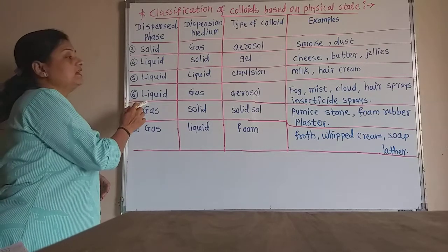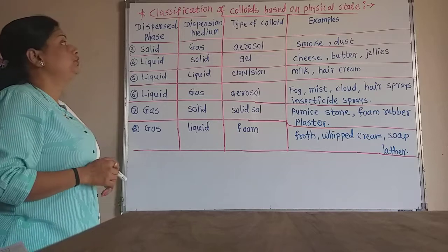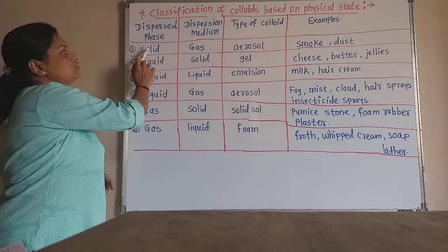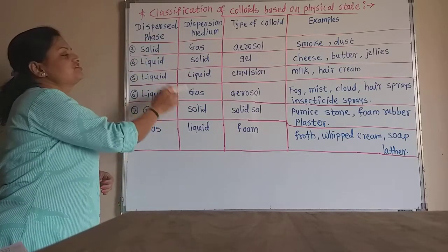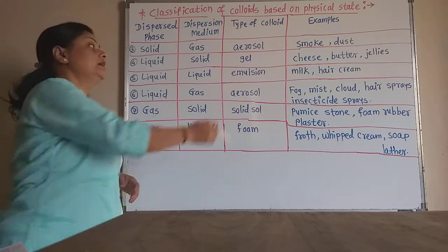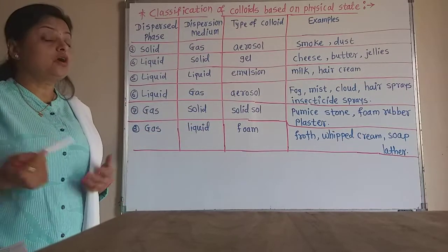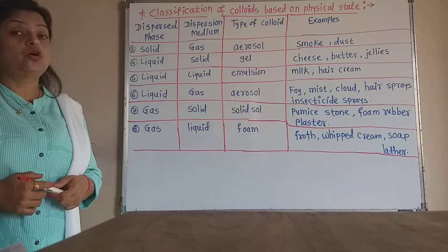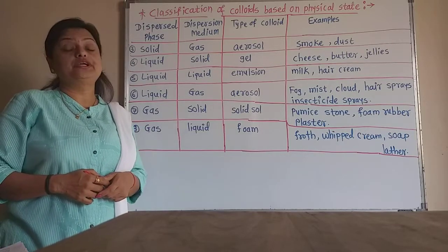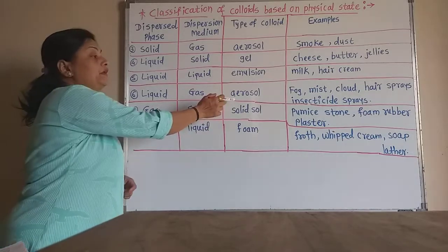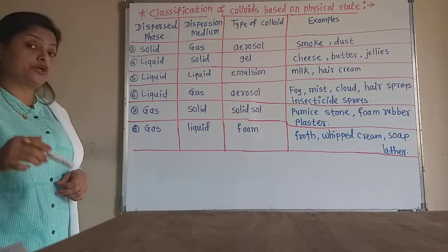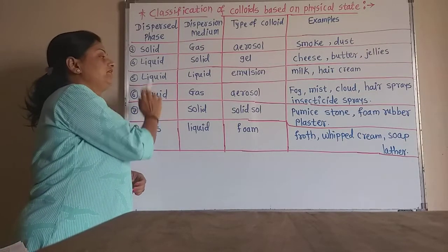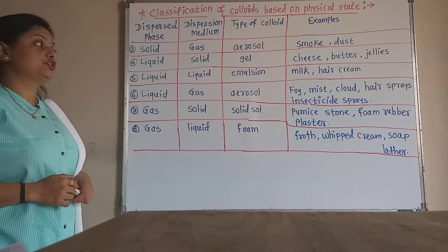Again the next type, that is the aerosol. This is also aerosol, but into that the dispersed phase is liquid and dispersion medium is the gas, such as solid in gas or liquid in gas type of colloids, which are also called the aerosols. Now which are those? Fog. During the rainy season or during the winter season there is fog in the atmosphere, and that is an example of aerosol, because the liquid droplets, water droplets, humidity droplets disperse into the air. So it is the liquid in air type of colloid, that is the aerosol, that is the fog.